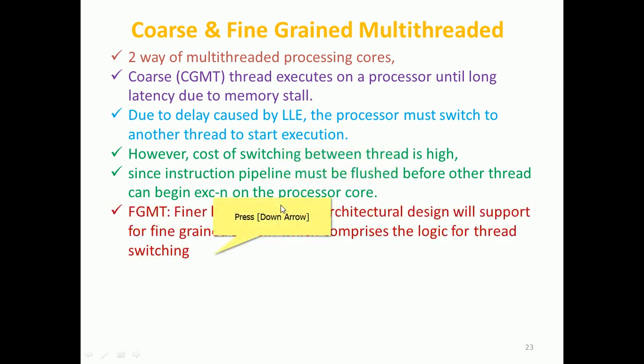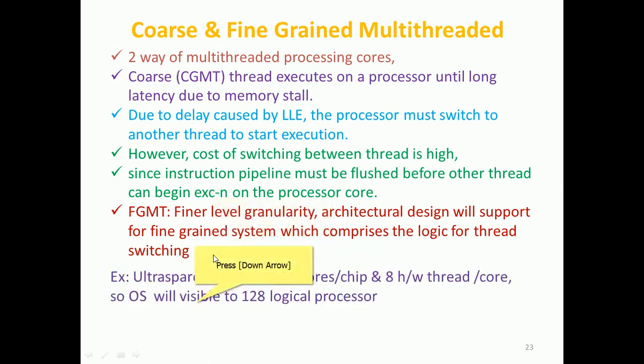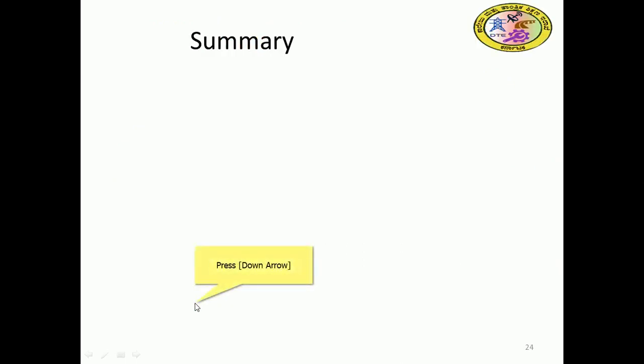Then there is the fine-grained multithreading concept, with finer-level granularity. Most architecture designs support fine-grained systems, which comprise the logic for thread switching, right? Most computer architectures are designed for finer-level granularity. There, flushing of the pipeline may not be required, only the logic for thread switching. Again, the example is the UltraSPARC T3 CPU with 16 cores per chip and 8 hardware threads per core, so 128 logical processors will be visible to the operating system.